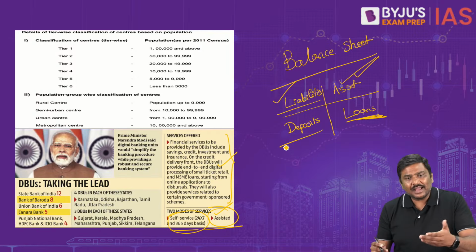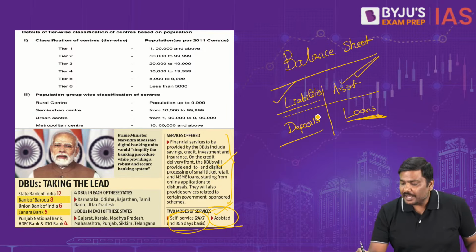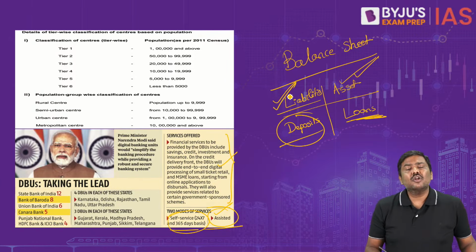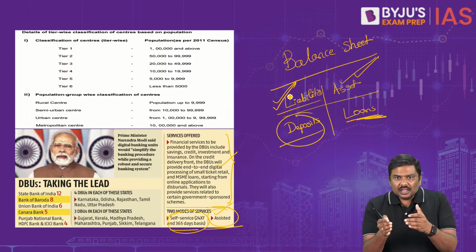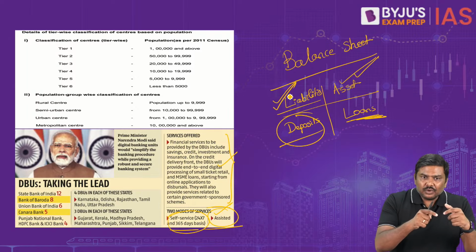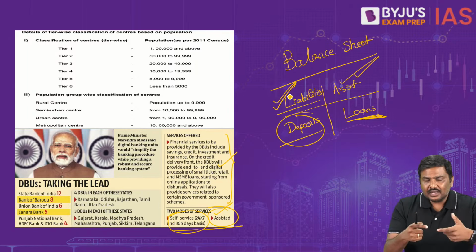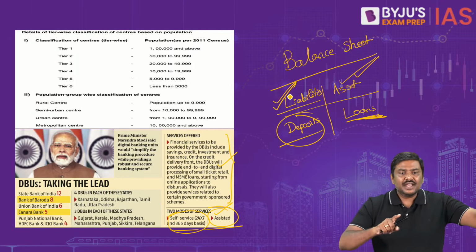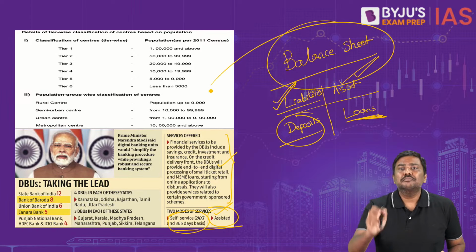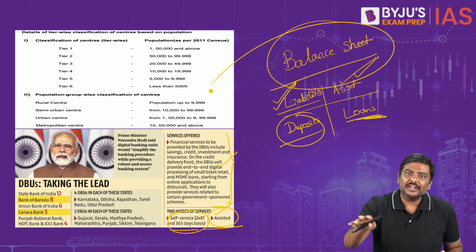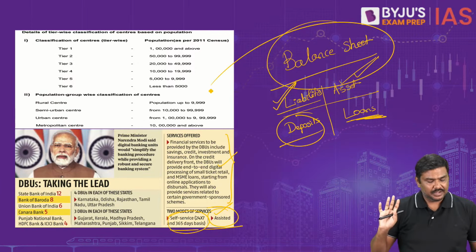They have to be given back, hence liabilities. So deposit related services will also be provided in the DBU. Right, so have a look at this. The idea is the DBUs will provide the asset side services as well as liability side services. In simple terms, both the sides of a balance sheet services will be provided.